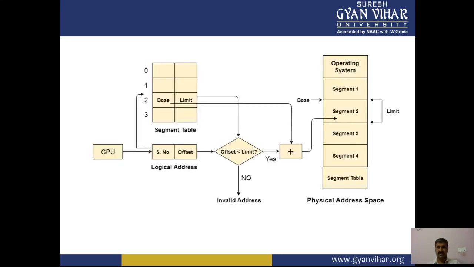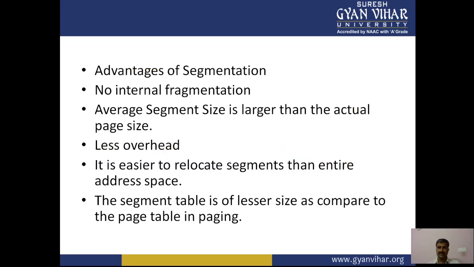Now you see in this diagram there is a CPU, a base, a limit, the segment number and the offset, and the logical address. If the check fails, it is an invalid address. If yes, then it can move on to the physical address space with the help of demand segmentation.